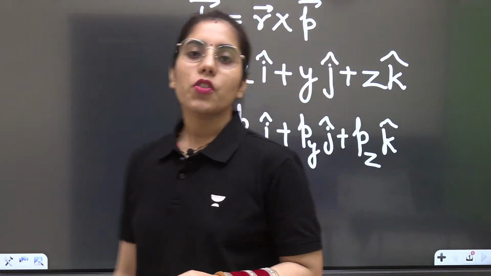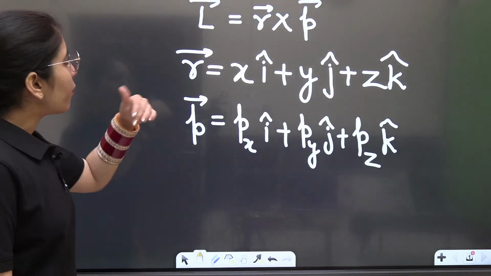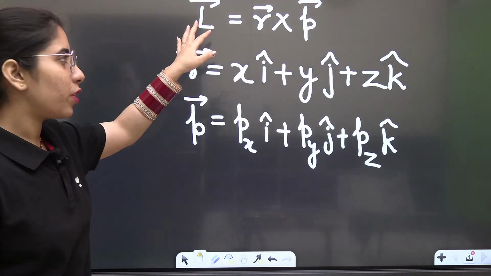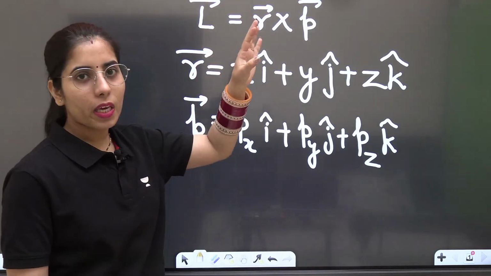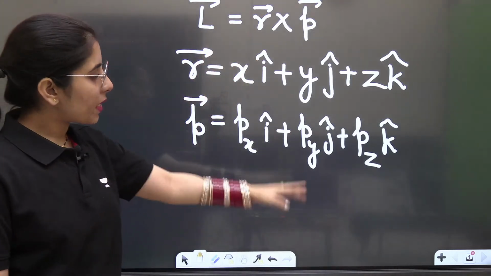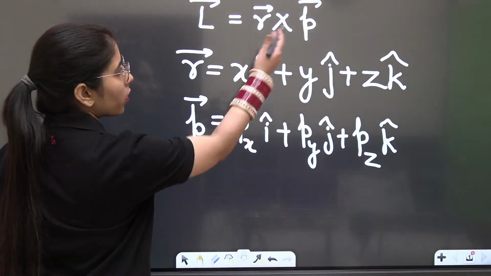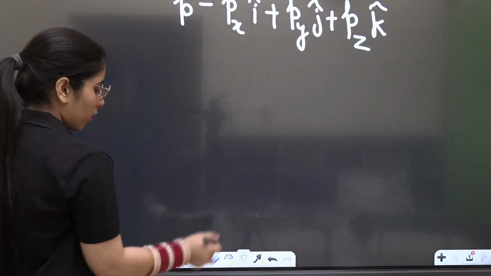Okay, now let's talk about the next thing. I have told you the angular momentum operator, or angular momentum vector form. Firstly I have written here that L is equal to R cross P. So vector R is this, vector P is this. In this case, we have to take the cross product of R with P. So how do we take the cross product?